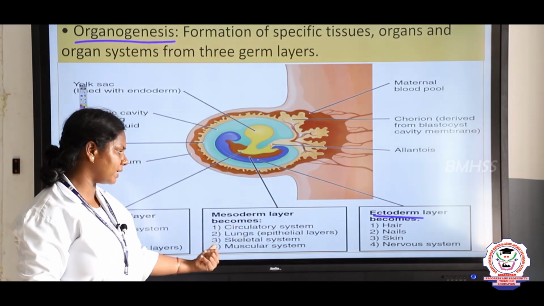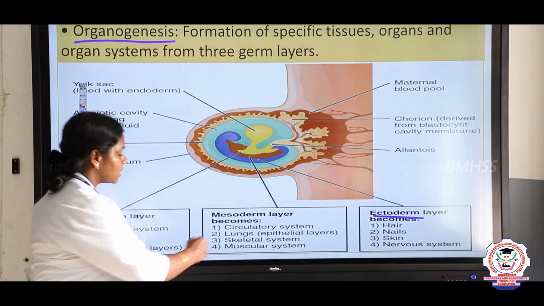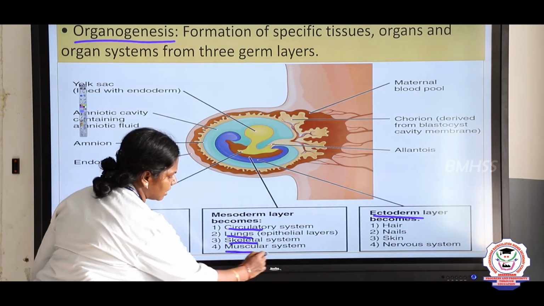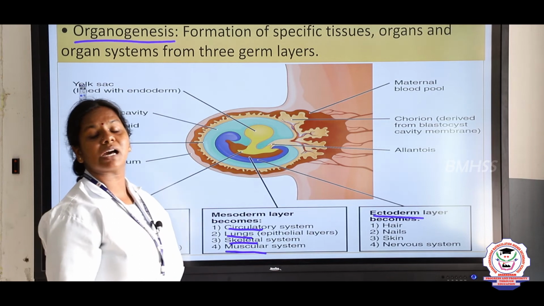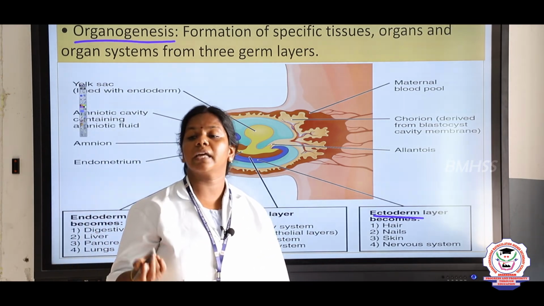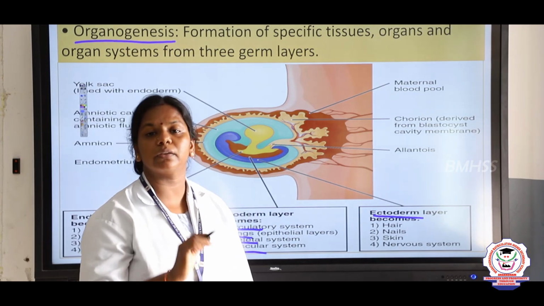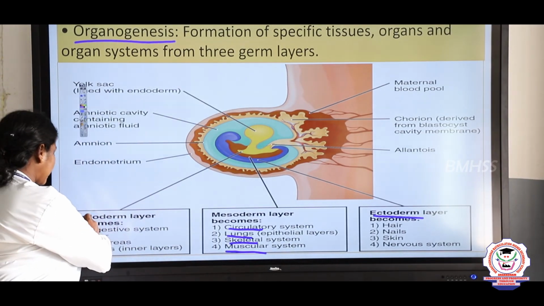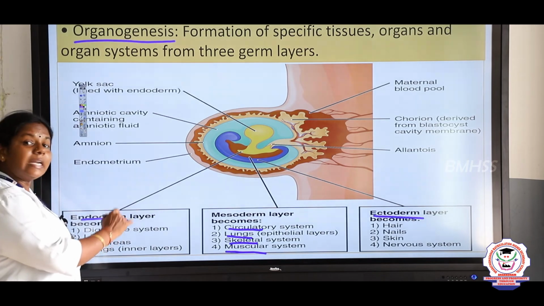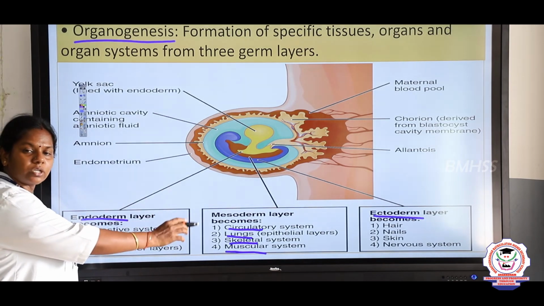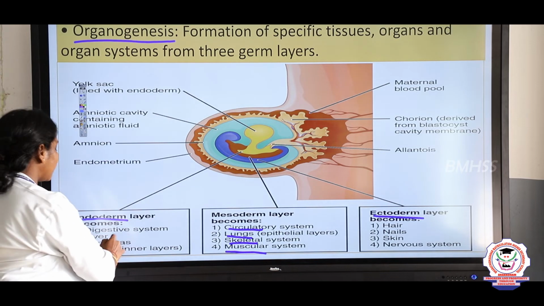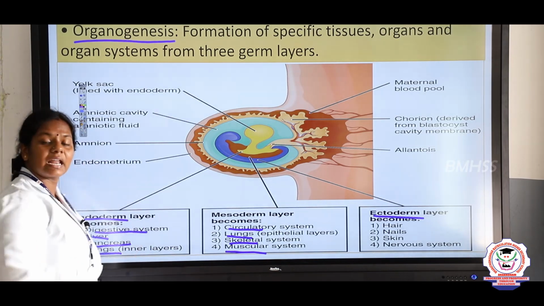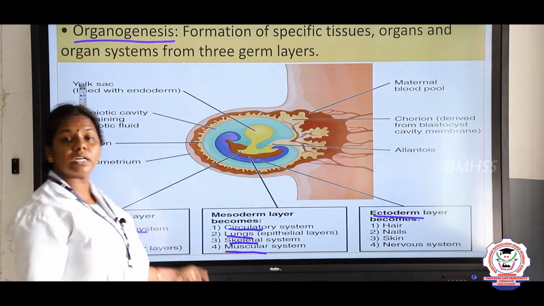Later, mesoderm becomes the circulatory system, respiratory system, skeletal and muscular system. So from this they may ask an important NEET question, children. Write the derivatives of ectodermal cells, write the derivatives of the endodermal cells. Next one, the last layer, endoderm. Endoderm is inner, ectoderm outer, mesoderm middle. So the digestive system, liver, pancreas and the lungs' inner layers are formed from the endoderm.